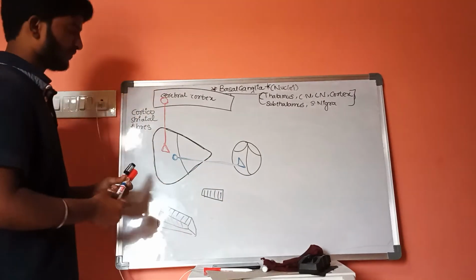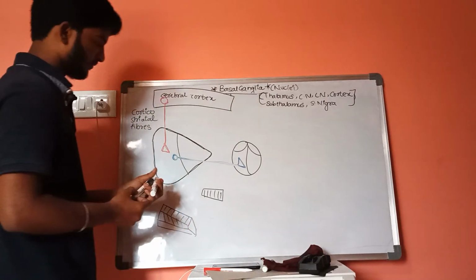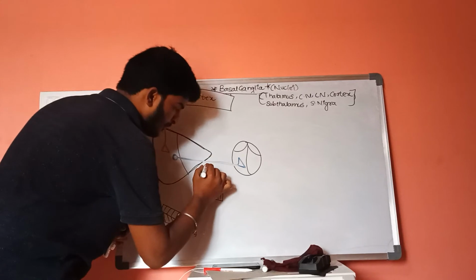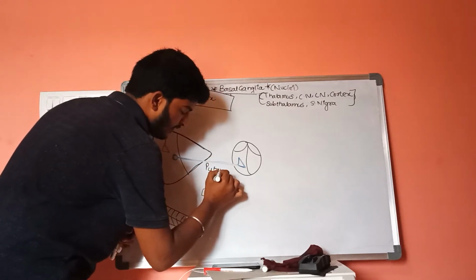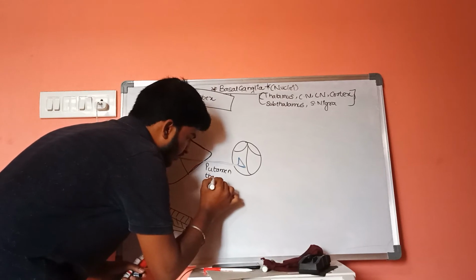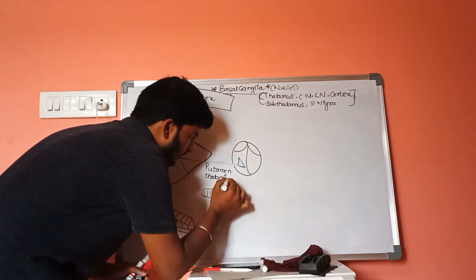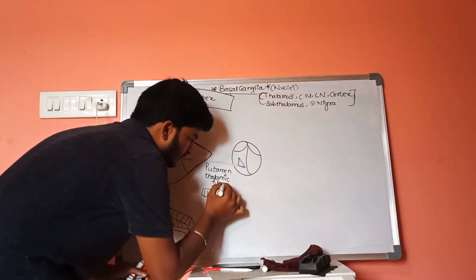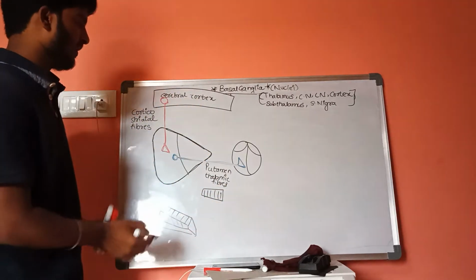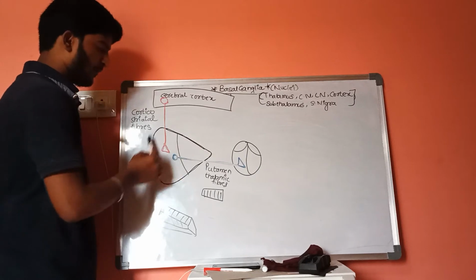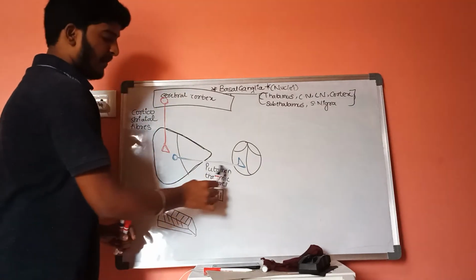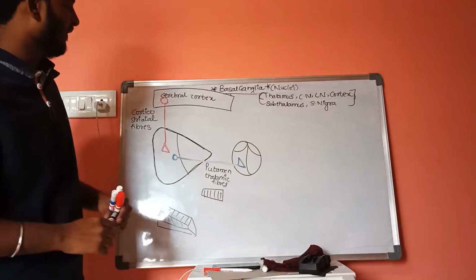It is called putamen thalamic fibers. Putamen thalamic fibers, which are arising in putamen and enter into the thalamus, are called putamen thalamic fibers.